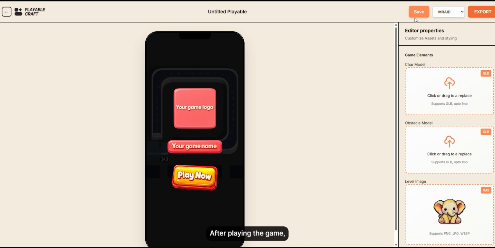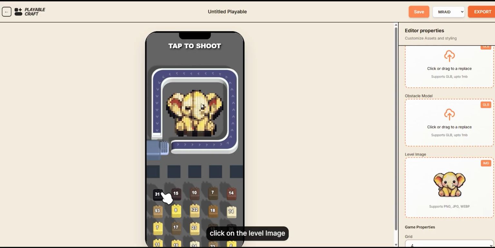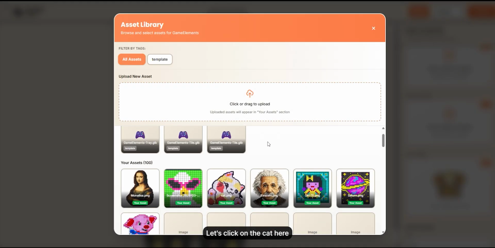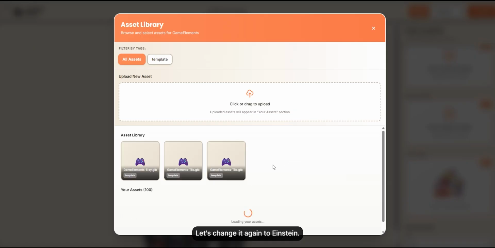After playing the game, let's start editing. To change the game image, click on the level image option and select the image you want. Let's click on the cat here and see the baby elephant has been replaced with the cat. Let's change it again to Einstein.